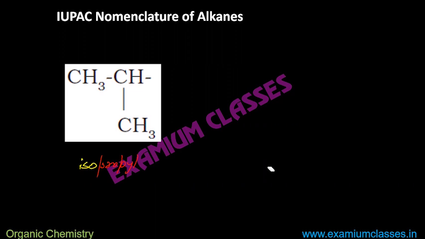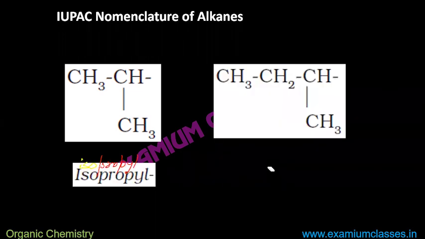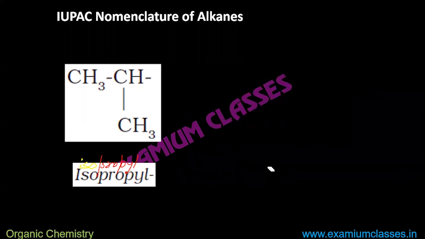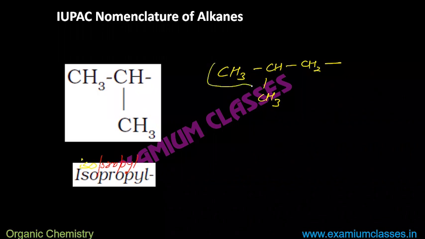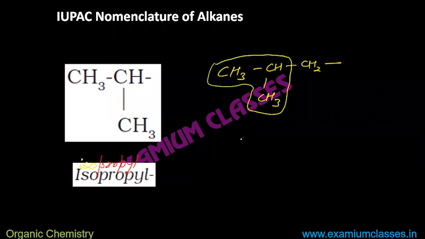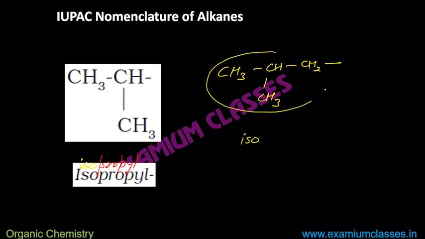If you have understood this one, isopropyl, you can write the name of the other one also. First I will explain. Suppose I write now CH3, CH3, CH2, this one. Now you will apply the same logic. It has iso group. So you will write iso. But in the alkyl, how many total carbons are there? 4 carbons. So you will say butyl.